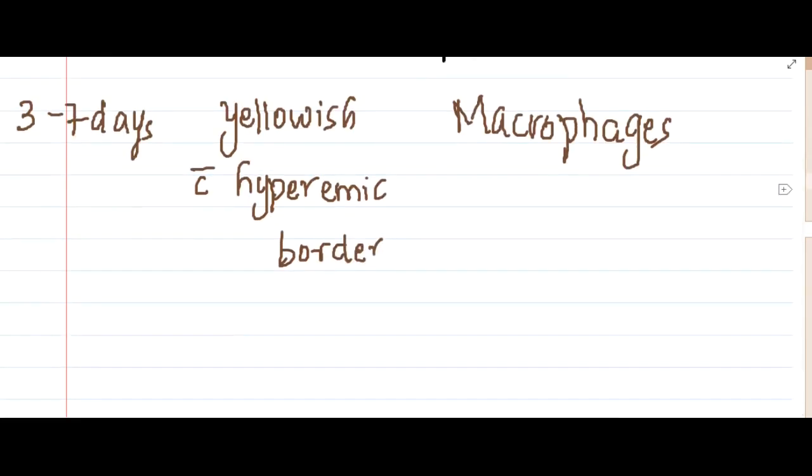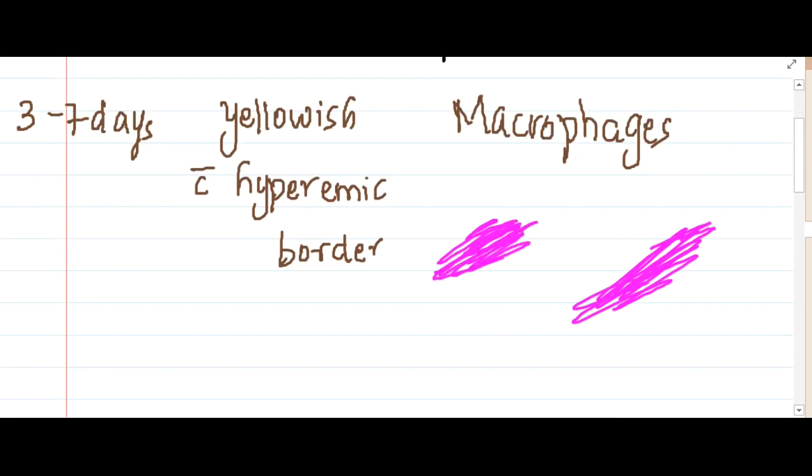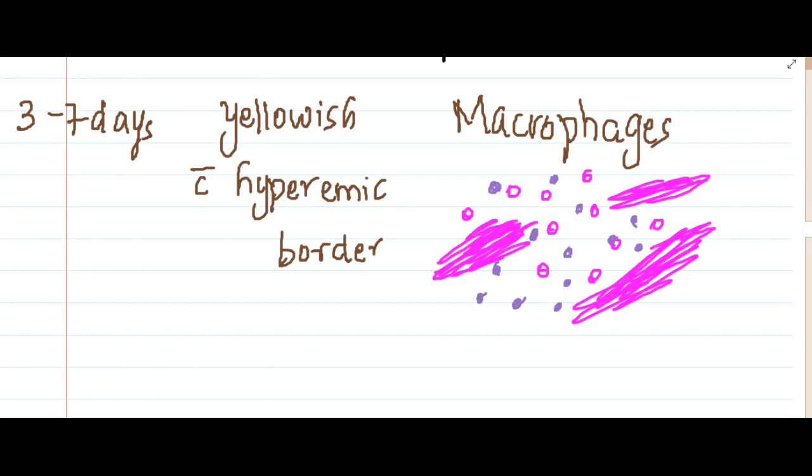Here you will see the coagulative necrosis will now start to decrease. There is less coagulative necrosis in this area, but you will see lots of macrophages along with the neutrophils. This is the picture which you see here, because the macrophages will start engulfing the coagulative necrosed material. So now the coagulative necrosis will slowly start to decrease. These are the macrophages which I am showing.